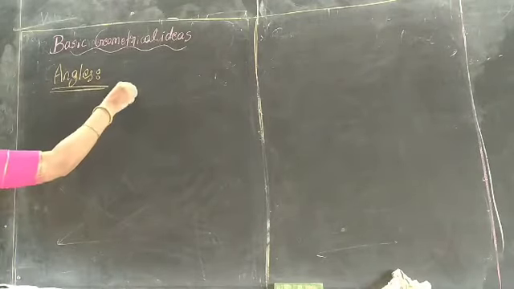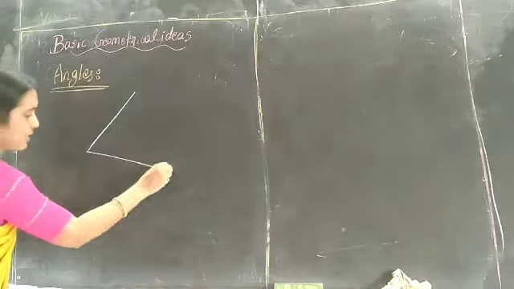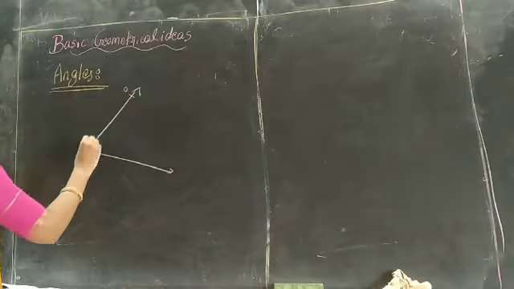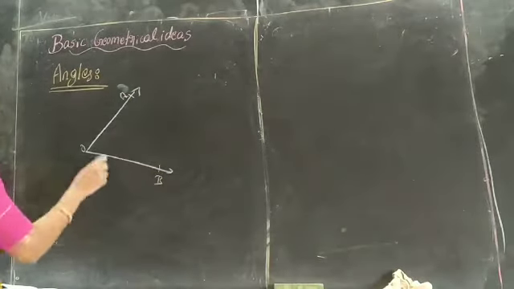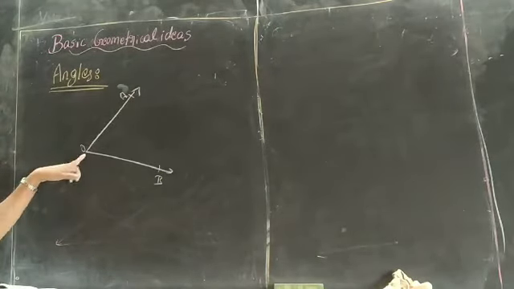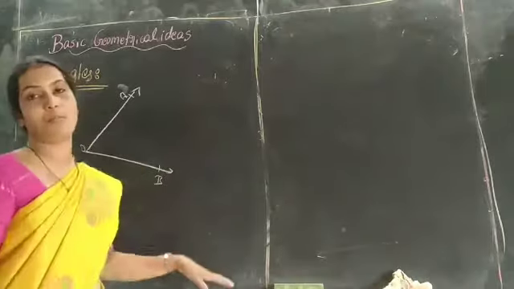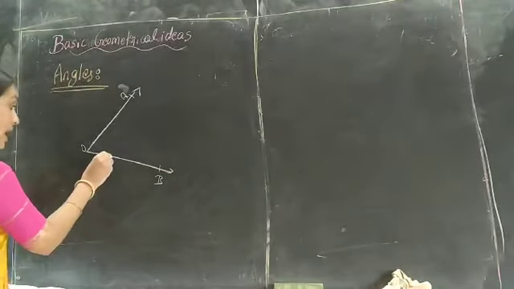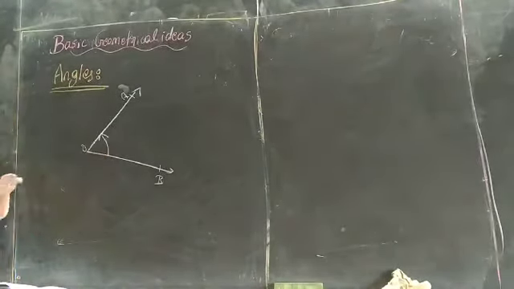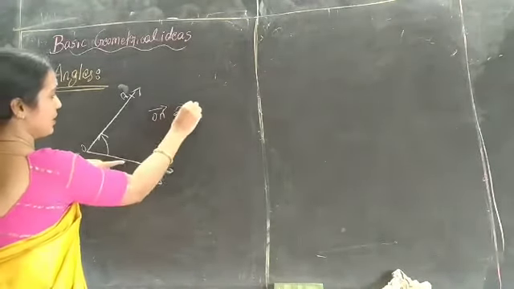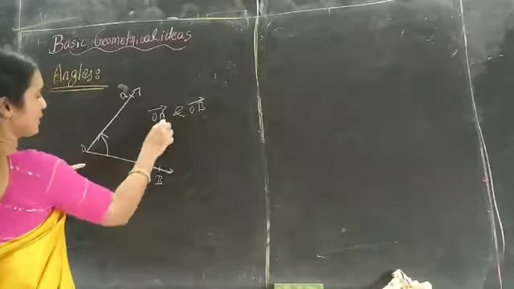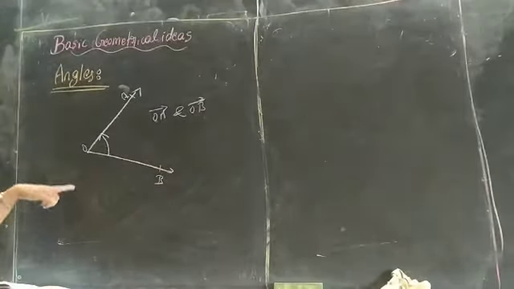If two rays originate, see, this is a ray OA, this is a ray OB. These two rays originate from the common point. This is called the angle. So ray OA and ray OB, both rays originate from the point O.